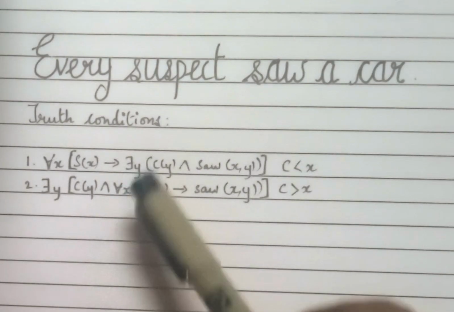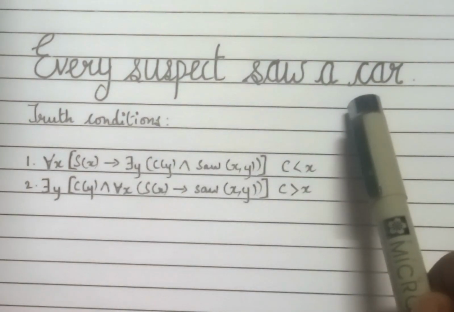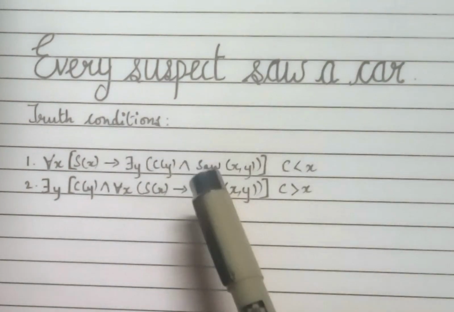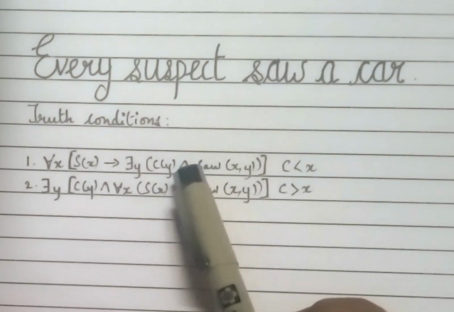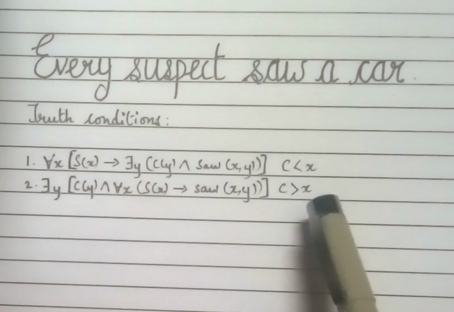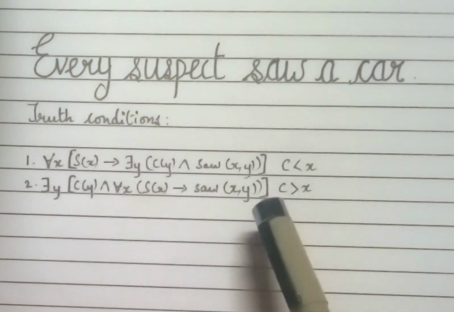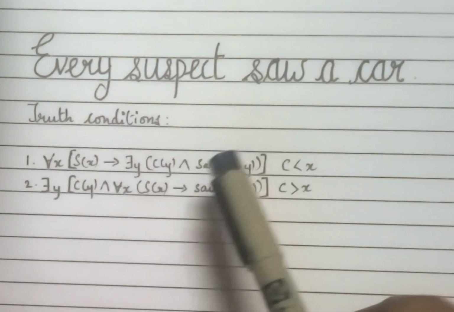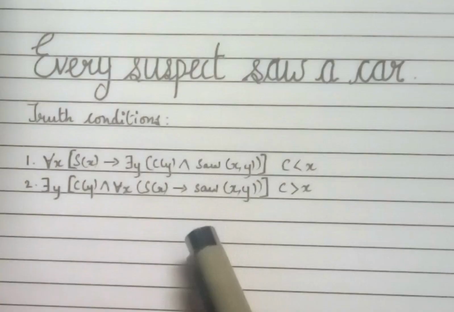So this single sentence, every suspect saw a car, supports two completely different reports. One is about multiple independent sightings, and the other is about one shared critical vehicle. The wording is the same, but the evidence is totally different.